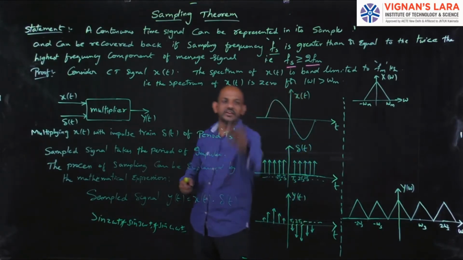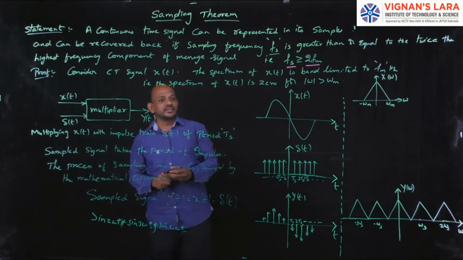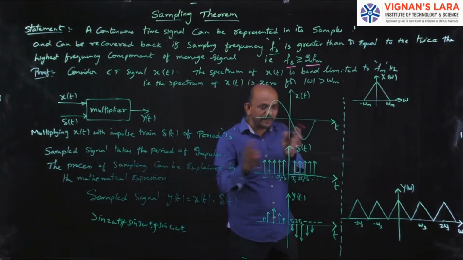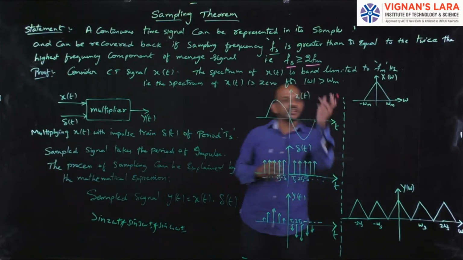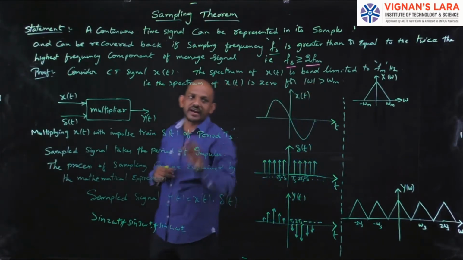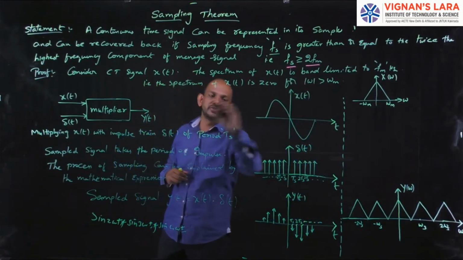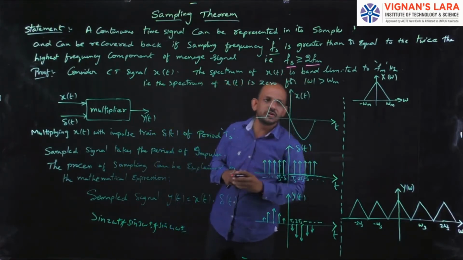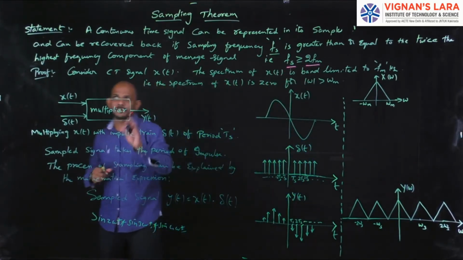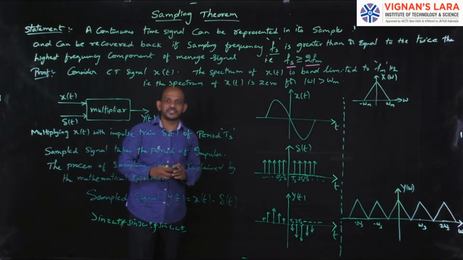So from the samples, if I want to recover the original signal, the sampling frequency with which I am sampling must be greater than or equal to twice the highest frequency of the message signal. That can be written as Fs is greater than or equal to 2Fm. So this is nothing but the sampling theorem statement. Now we will go for the proof.